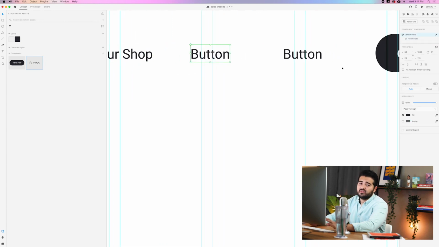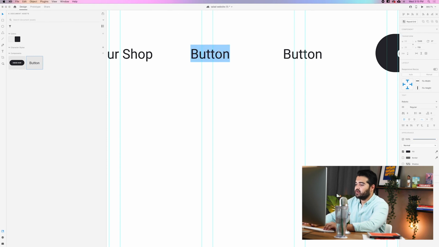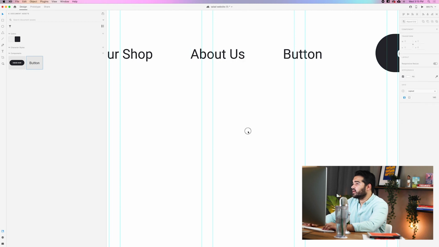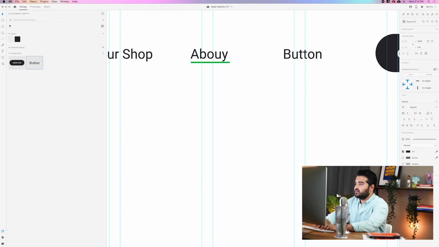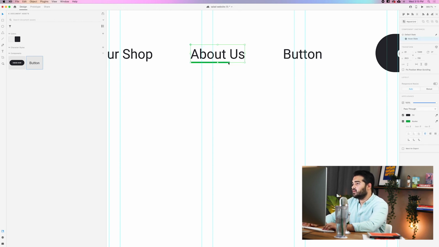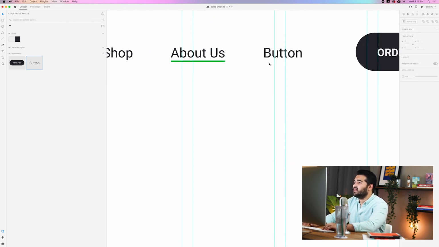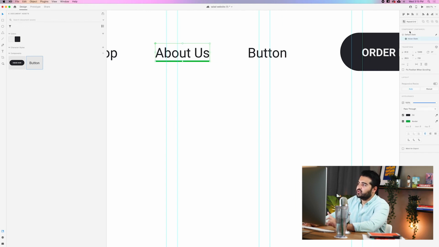So we're gonna go to the next button, which is gonna be, if I can remember, let's make it about us. So we're gonna create an about us right now. So we're gonna go again to the component and we're gonna change it to about us. Okay, so I'm gonna make this to fit this. And the last one, we're gonna bring it back to default state.